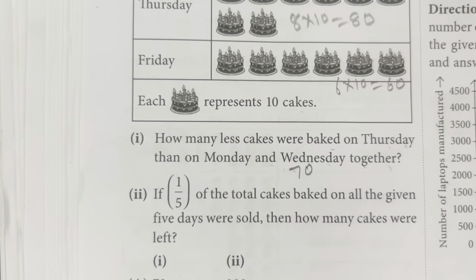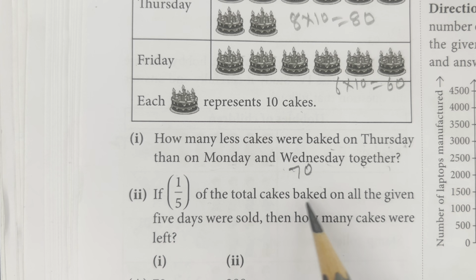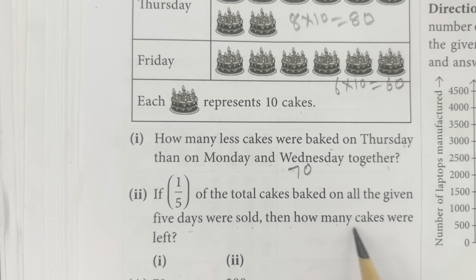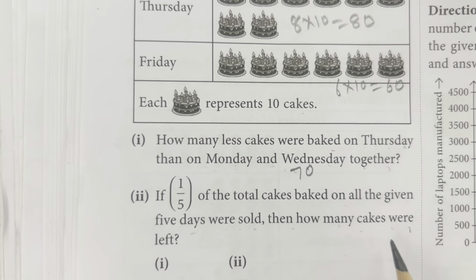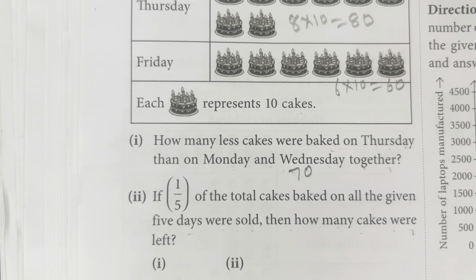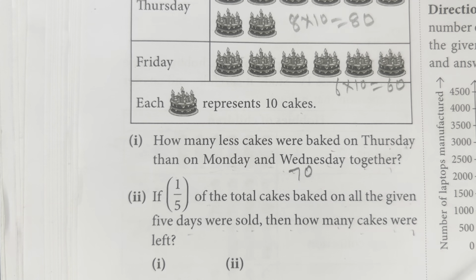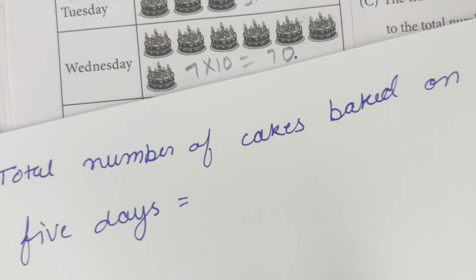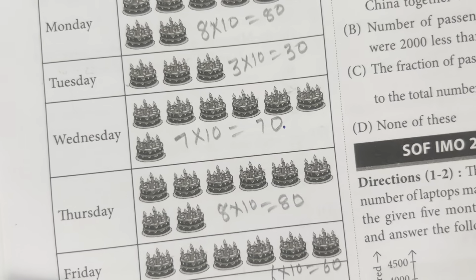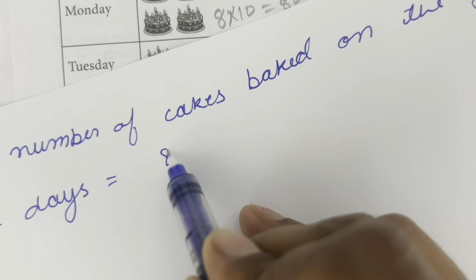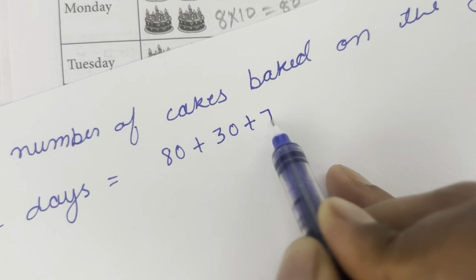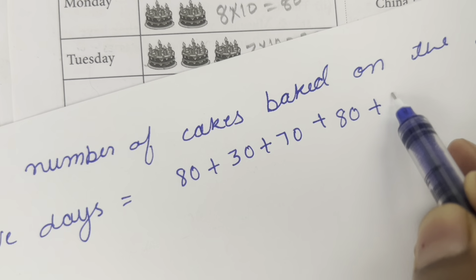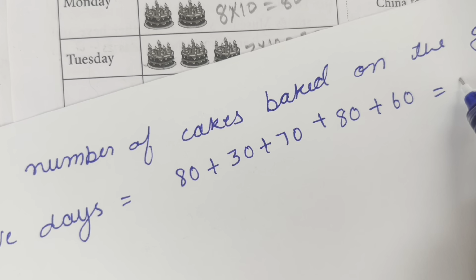And in 2, if 1/5 of the total cakes baked on all the given 5 days were sold, then how many cakes were left? In this question, first of all we will have to find the total number of cakes baked on the given 5 days. So the total number of cakes based on the given 5 days is equal to 80 plus 30 plus 70 plus 80 plus 60, which is equal to 300.